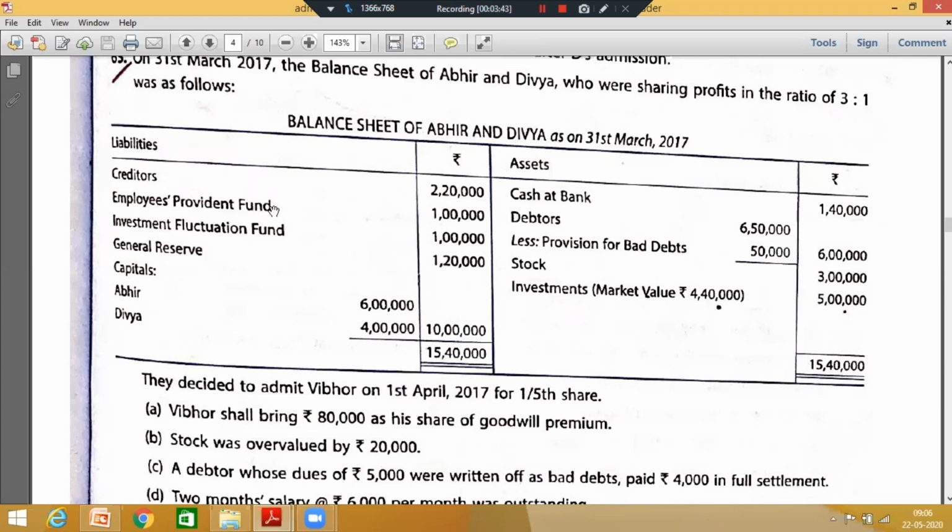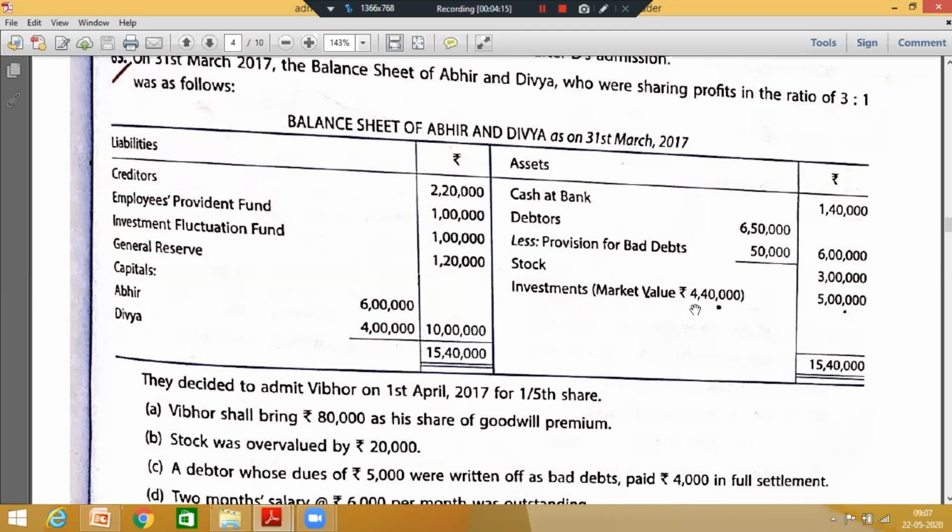Now, employees provident fund. This answer also I have got. Employees provident fund will not be distributed. This is why I asked you people to identify. This is a common mistake. Employees provident fund, don't get confused with workmen compensation reserve. This is an outside liability. This is the liability of the firm towards its employees. Fine. So we have to mark general reserve and investment fluctuation fund.